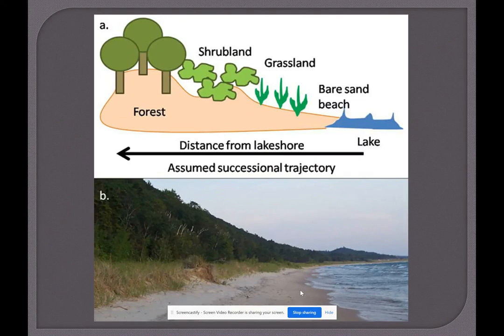Now, beaches actually give us a very good model of succession. So, in this picture, we see the area closest to the water is all sand. Nothing's really living there. But as we go further from the beach, we see some pioneer species of grass, and then the plants start to get a little bigger, and then we have a forest.